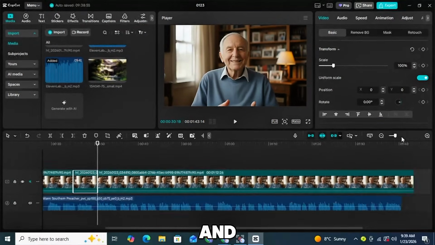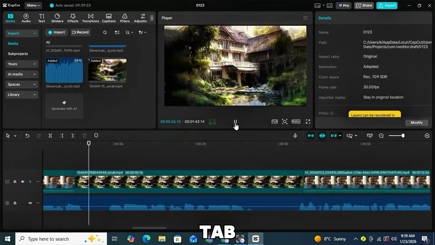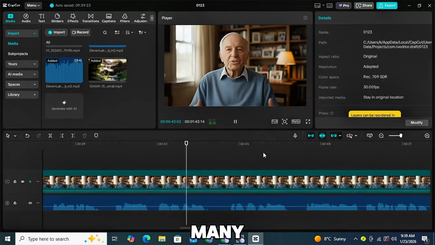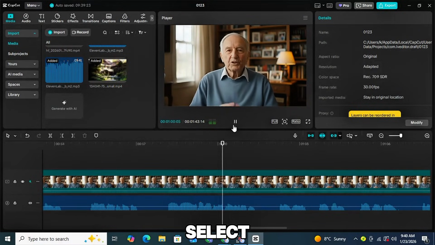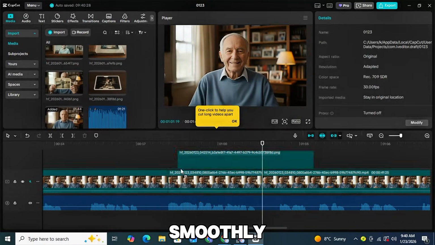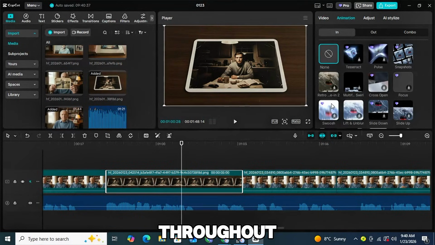Click on each image and on the right side, open the Animation tab. Here, you'll find many in-out combo animations. Select any to animate your images smoothly. Repeat this process throughout your video.